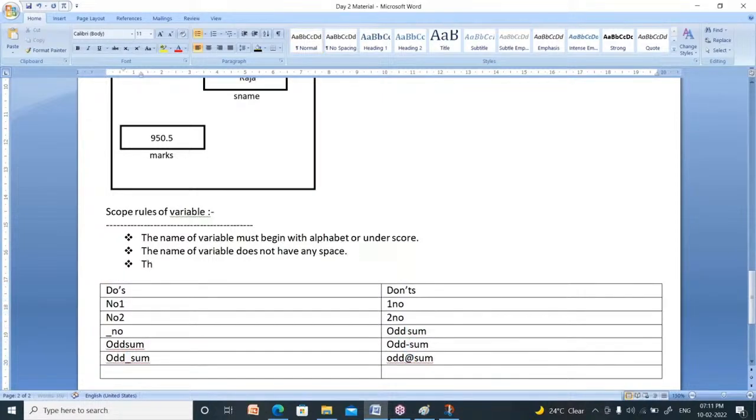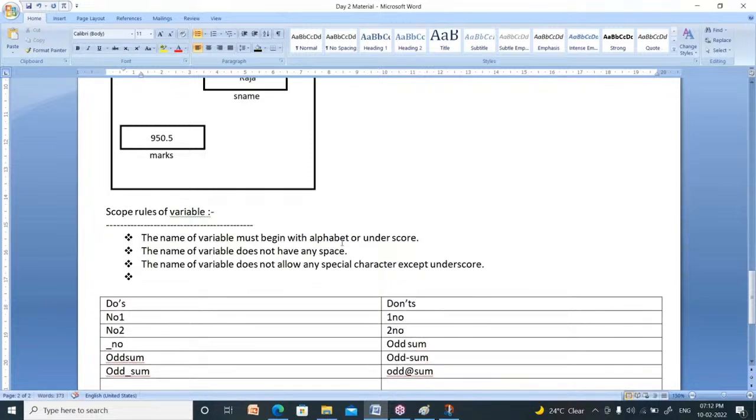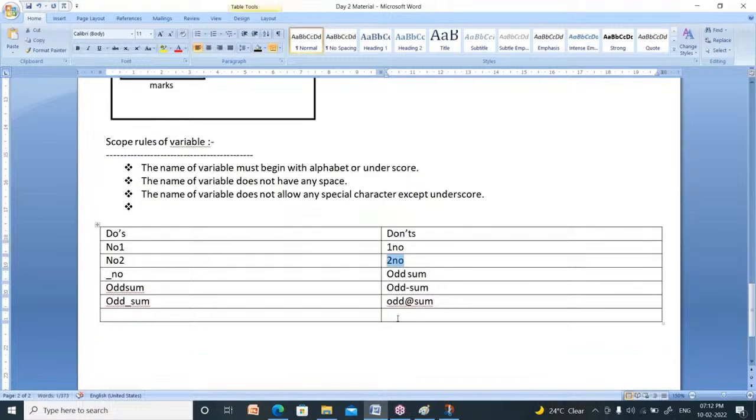Now what is the third rule? The name of variable does not allow any special character except underscore. Except underscore, you should not use any special character. Next one. It should not be a keyword. Keyword means you cannot define a variable as integer or character.